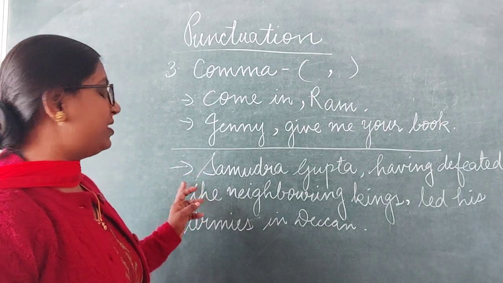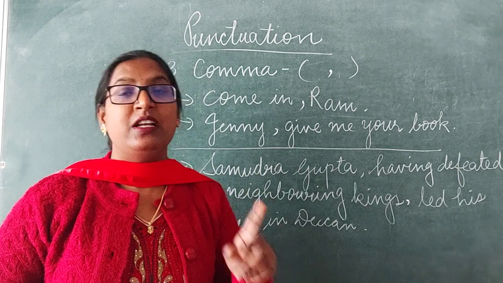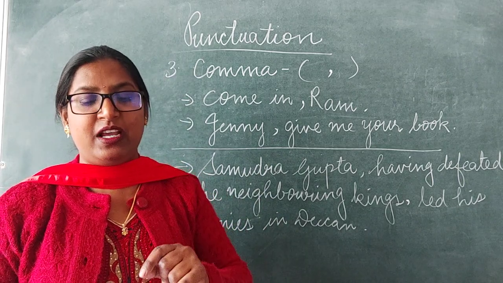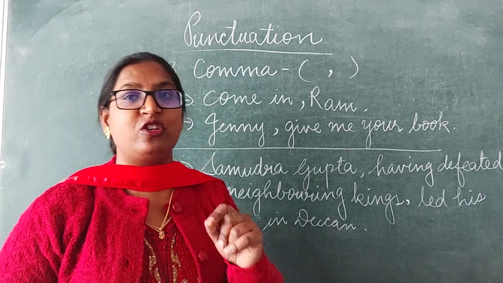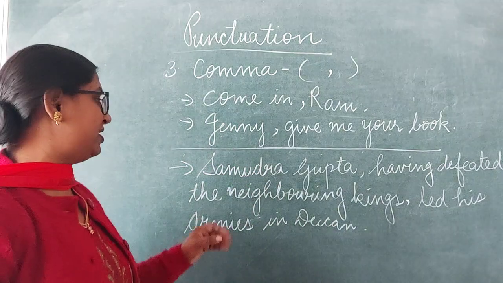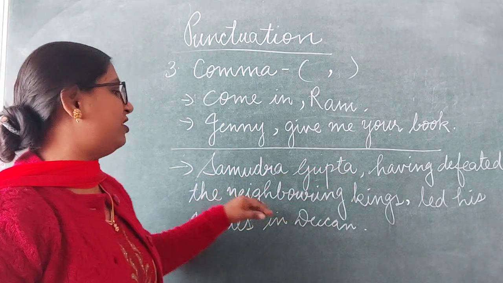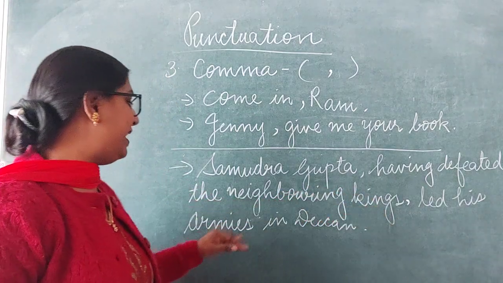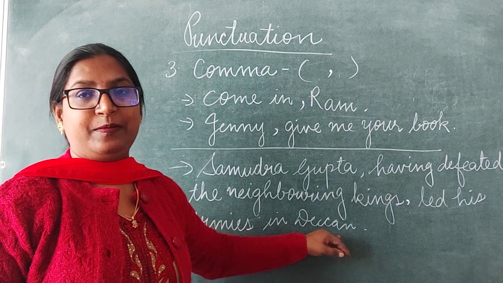Okay, the next rule is to separate a group of words that says something extra in a sentence. See here: Samudragupta, having defeated the neighboring kings, led his armies in Deccan.